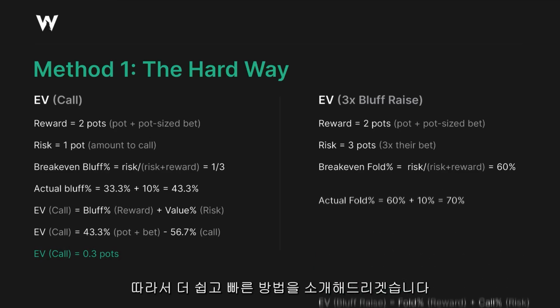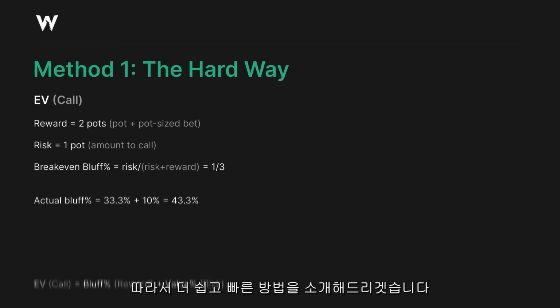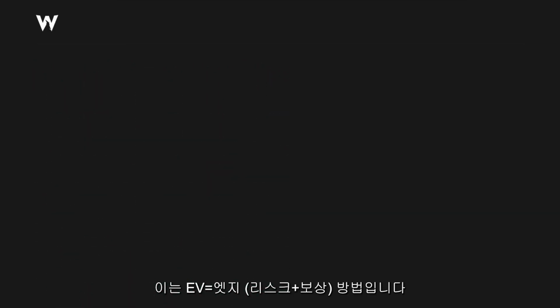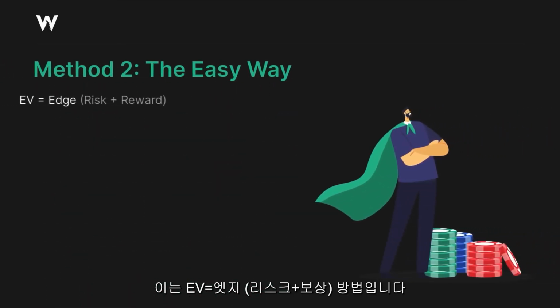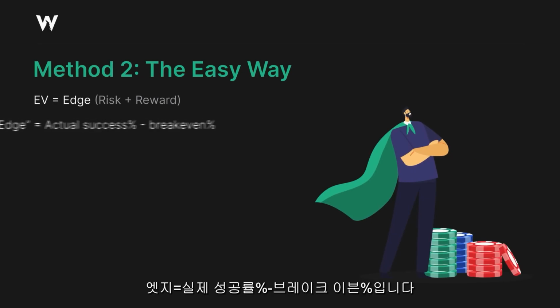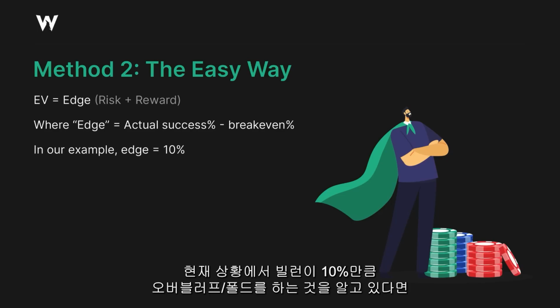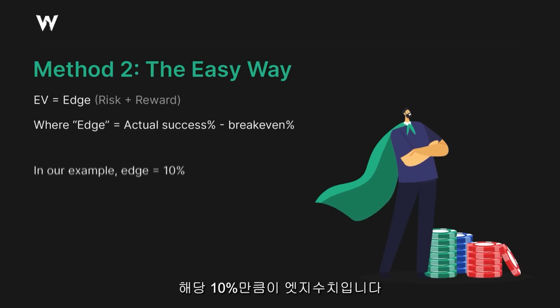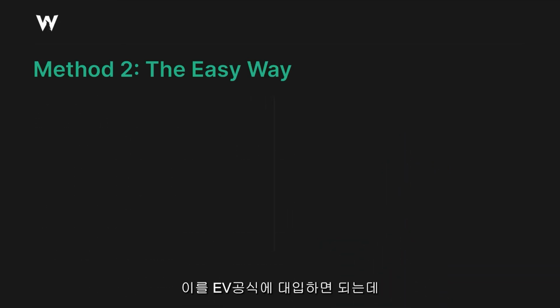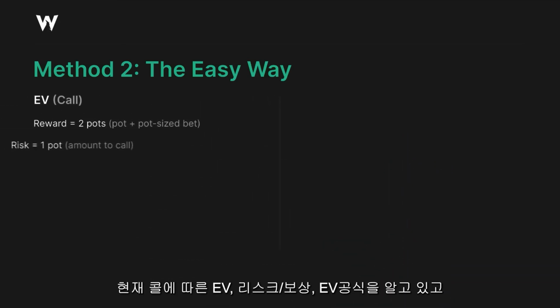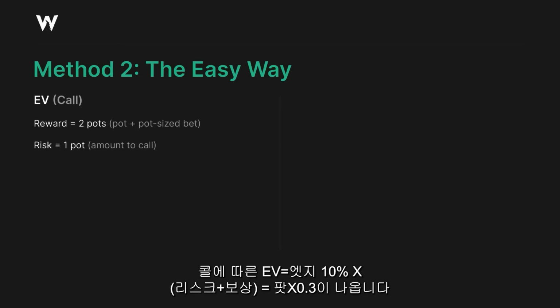So there's another equation you can use that's actually a little bit easier. I'll show you the easy way. This one is just EV equals edge times risk plus reward, where edge is the actual success rate minus the break-even success rate. So in our example, we know they're over-bluffing and over-folding by 10%. That's our edge, right? We can plug this in. EV of calling, again, we know the risk, we know the reward. We know the formula. EV call equals our 10% edge times risk plus reward, 0.3 pots.